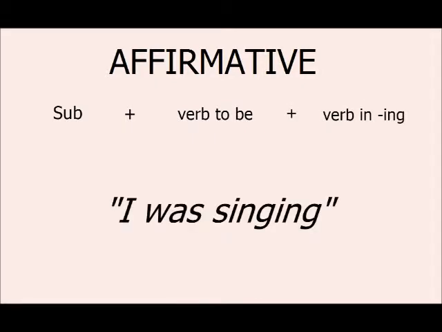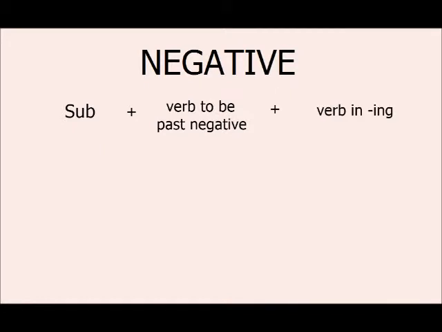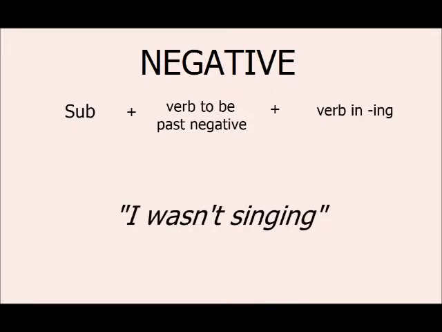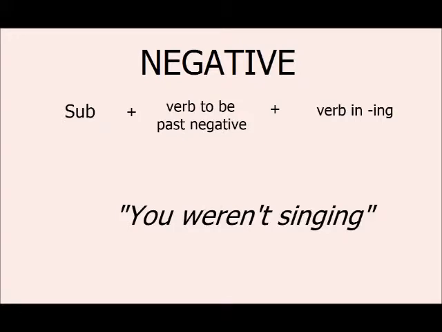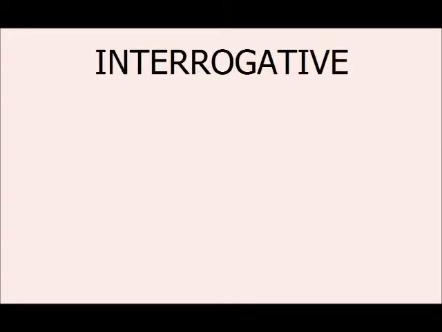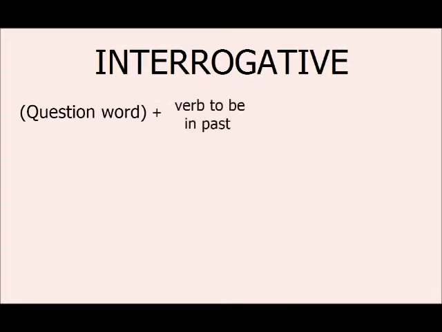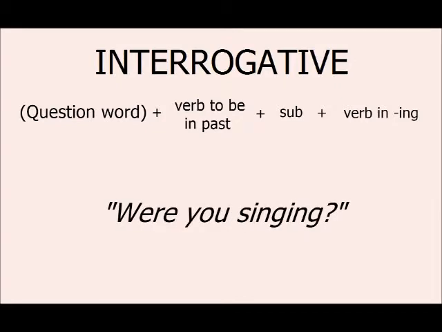Now I'm going to explain how to form the past continuous in affirmative, negative, and interrogative form. Affirmative form: subject plus verb to be plus verb in ing. I was singing. You were singing. Negative: subject plus verb to be in negative plus verb in ing. I wasn't singing. You weren't singing. Interrogative: question word plus verb to be in past plus subject plus verb in ing. Was I singing? Were you singing?